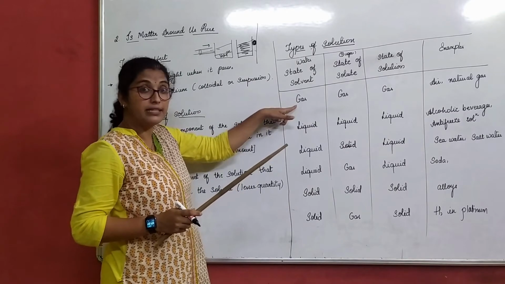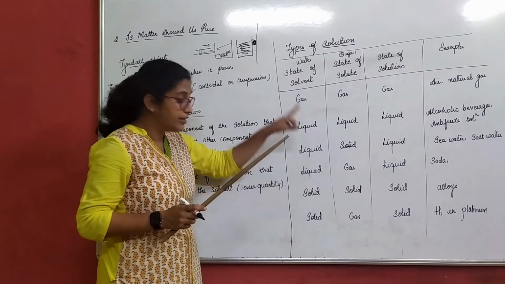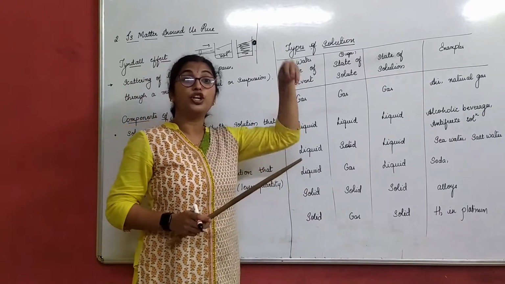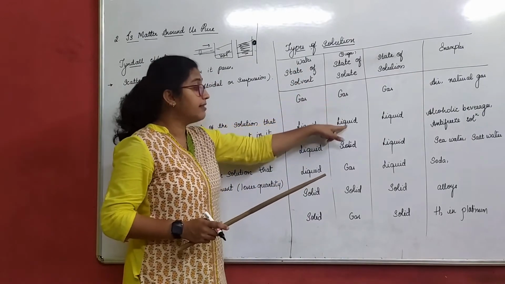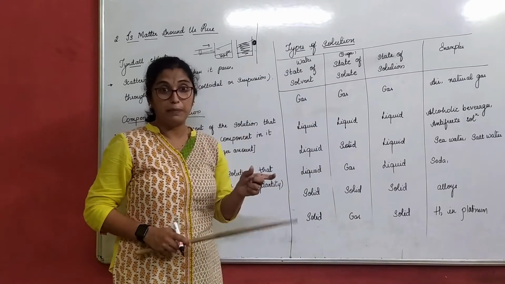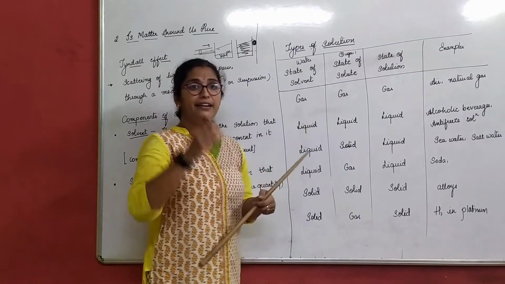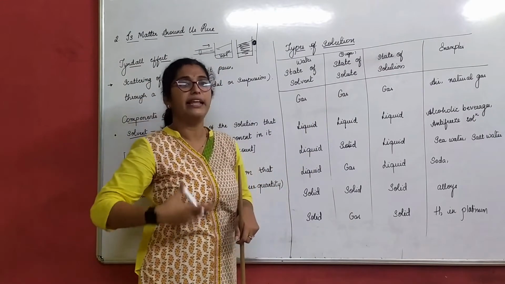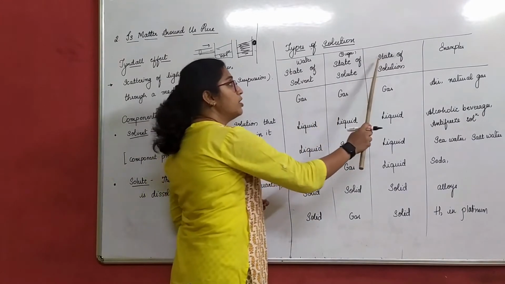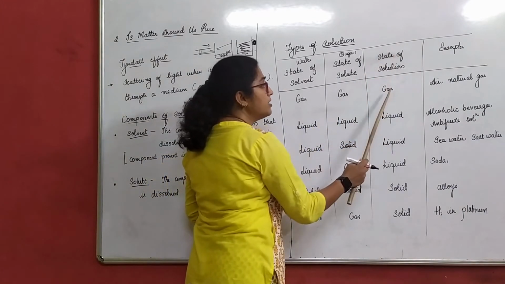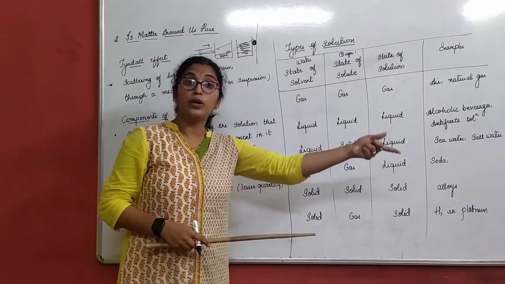So for every example, start imagining that you have a glass filled with gas, or filled with liquid, solid, etc. To that, what are you adding as a solute? Sugar, right? That is here again gas, liquid. We'll understand. Got my point? So I take a glass of gas. I add a few drops of gas. I'll explain in that way. So it is gas in gas. What is the state of solution? The state of solution is also gas because I have added gas to gas.